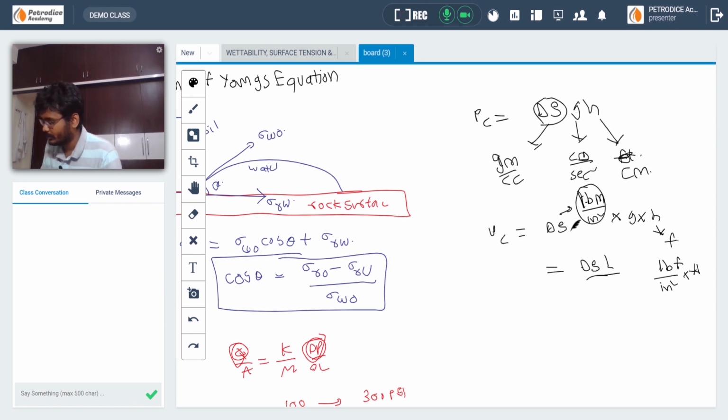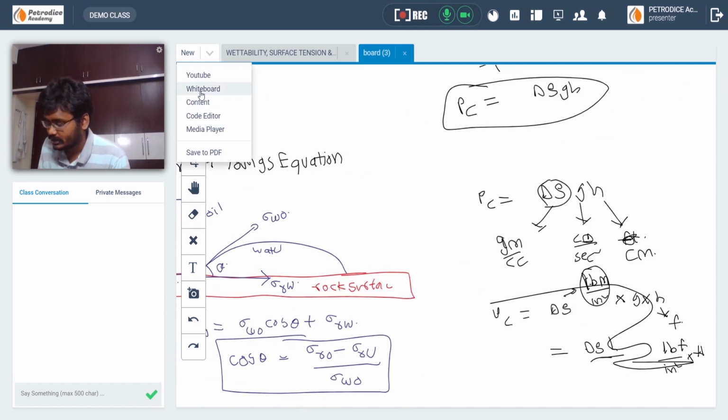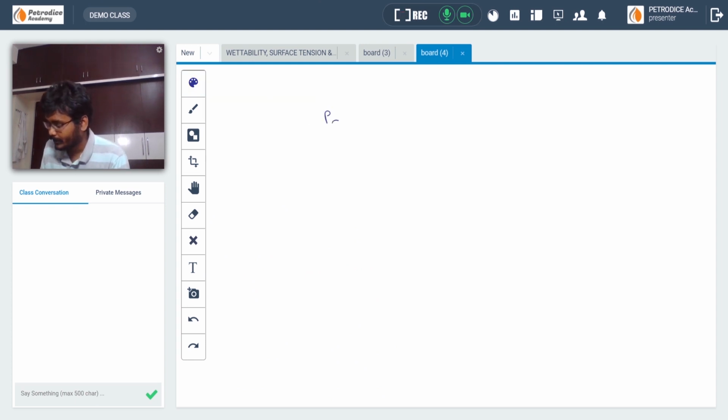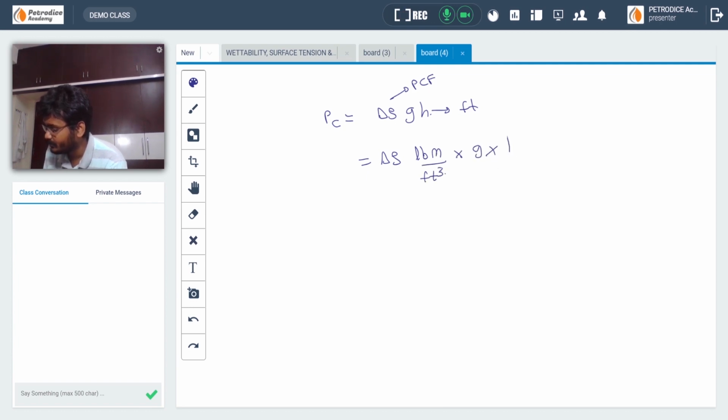Let me explain it again, so there won't be any confusion. Pc is equal to delta rho g h. In field units, delta rho will be in pcf and h will be in feet. Pcf means lbm divided by feet cube, and g into h is in feet, so feet get cancelled. You have to convert these units to psi.